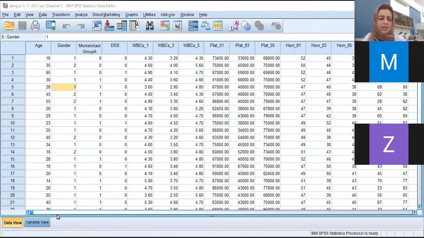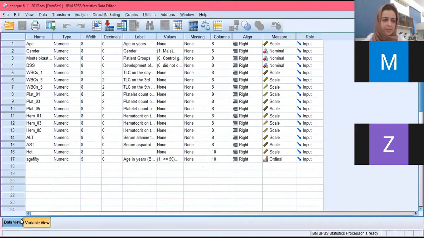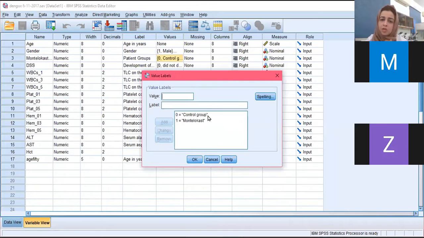I just want to show you how we calculate these things using SPSS. So these are the variables. We have age, gender, we took serial WBC counts, platelet counts, but what we are interested in right now are these two variables. One is montelukast: 0 means the control group not getting any montelukast and 1 means the group getting the montelukast.